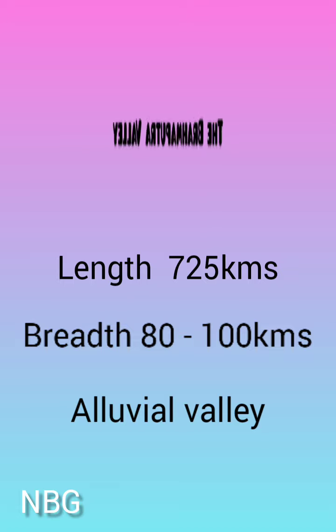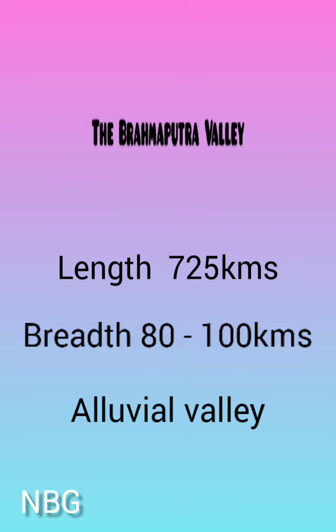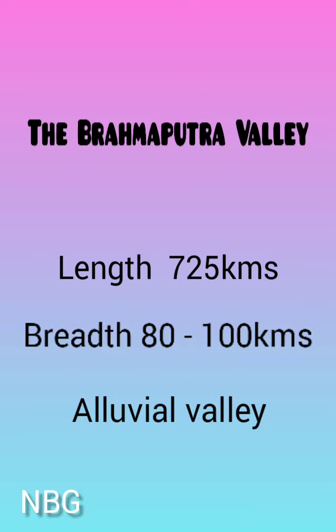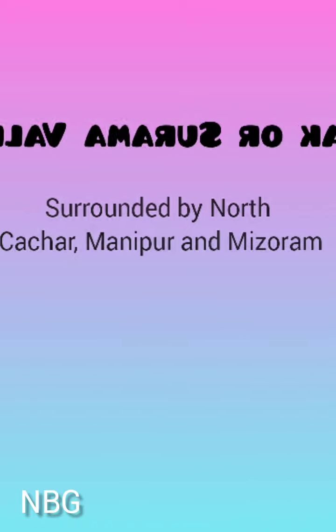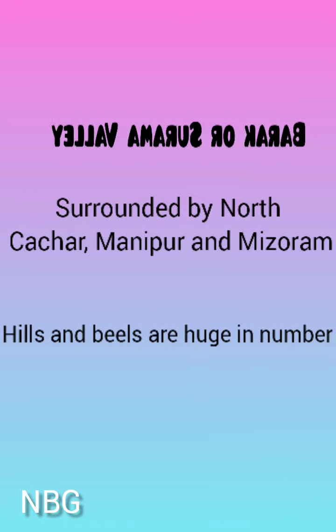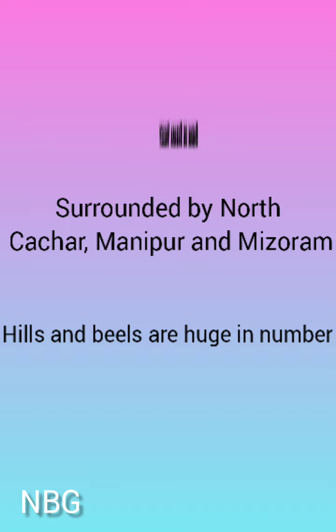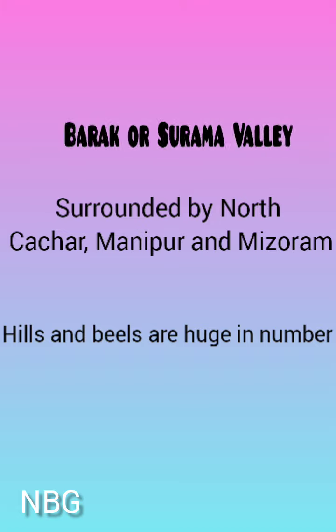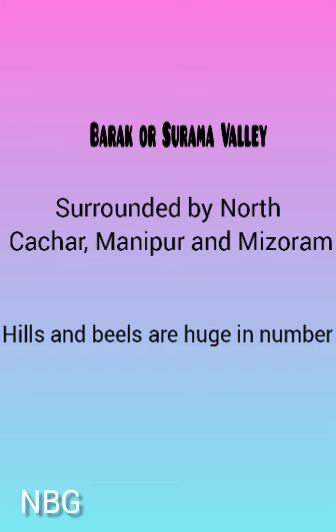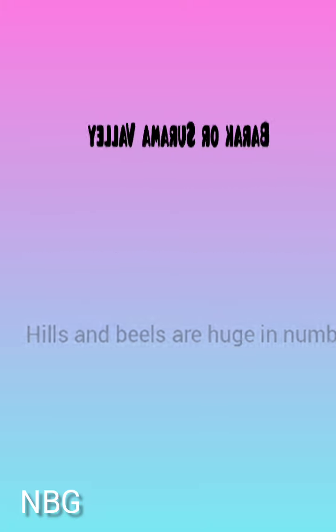The length of the Brahmaputra is 725 km and the breadth is 80 to 100 kilometers. It runs through the passage of Meghalaya Plateau and Bhutan, Arunachal Himalayas, and the valley finally opens out into the North Bengal Plains. The second natural division of Assam is the Barak or Surama Valley, and it is surrounded by North Kachar, Manipur, and Mizoram. The river Barak flows through this valley and empties itself into the old bed of Brahmaputra in Bangladesh. Flood is a common feature here, lending fertility to the valley.